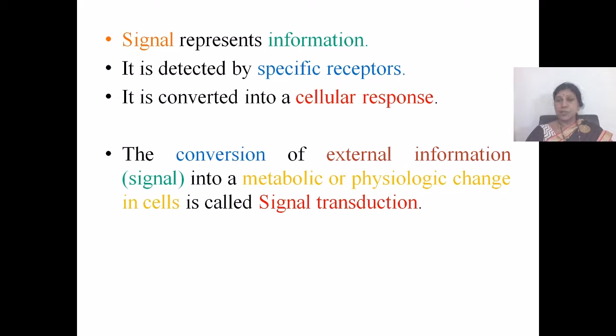So the conversion of external information into a metabolic or physiologic change is called signal transduction. The process of conversion where the external information, which is nothing but the signal, into a metabolic or physiologic change in cells is called signal transduction.